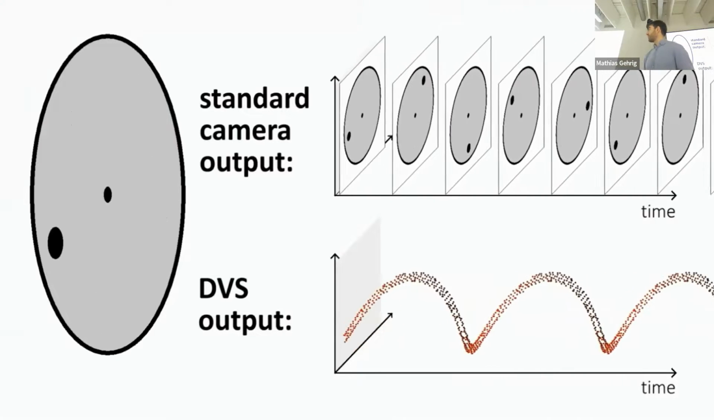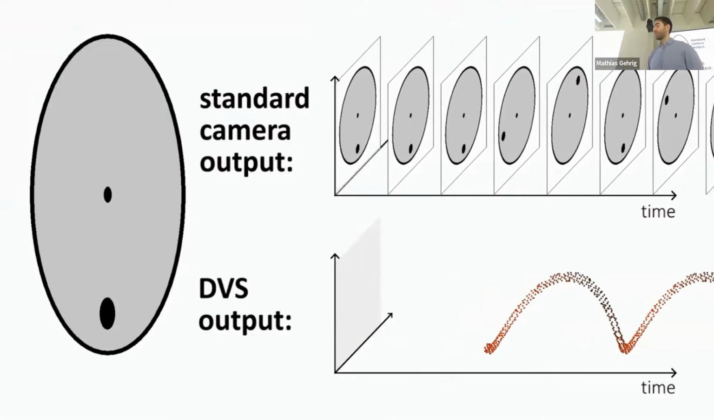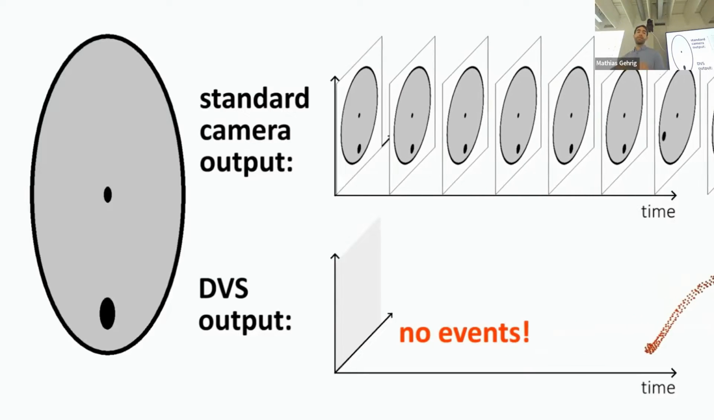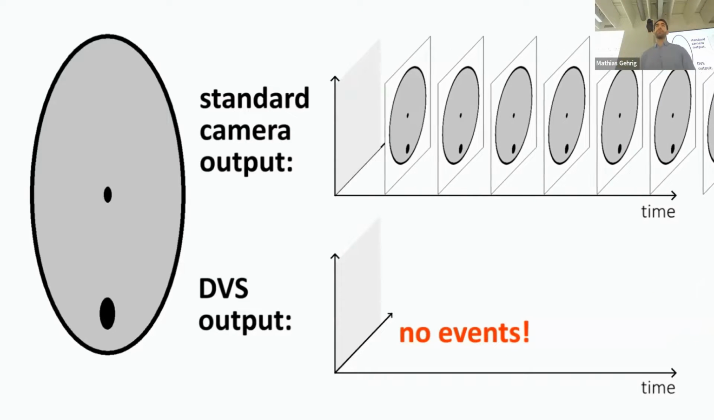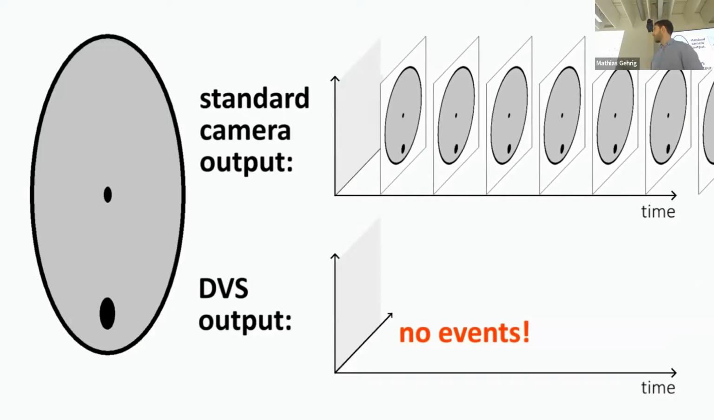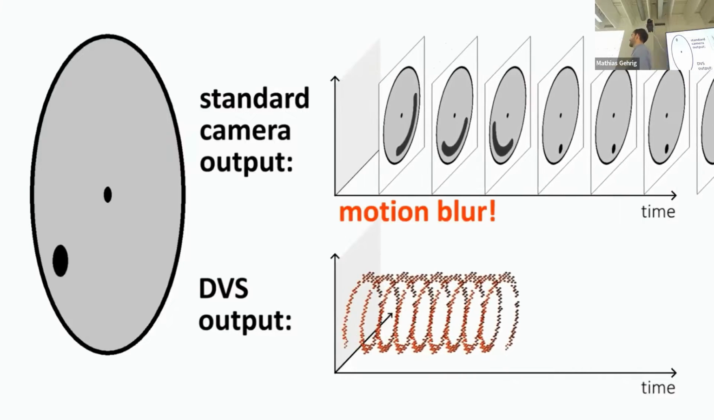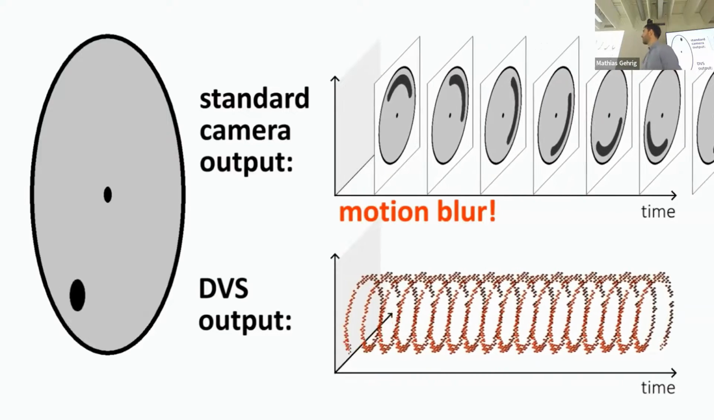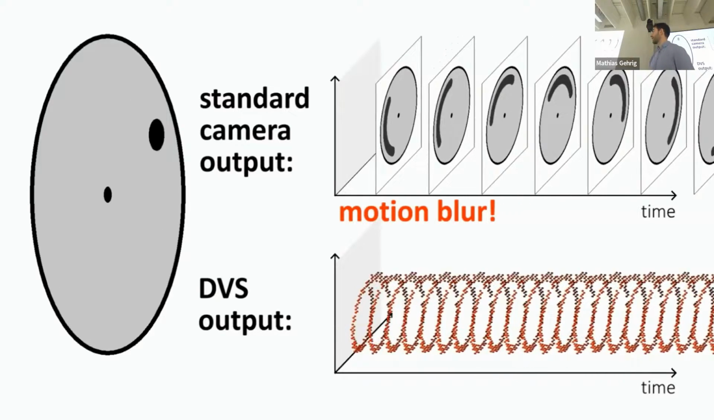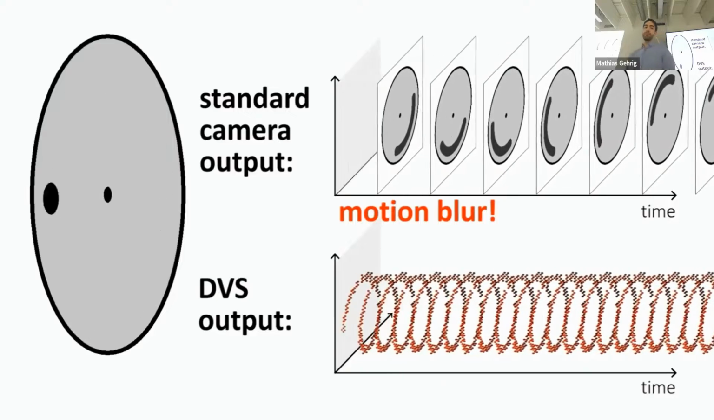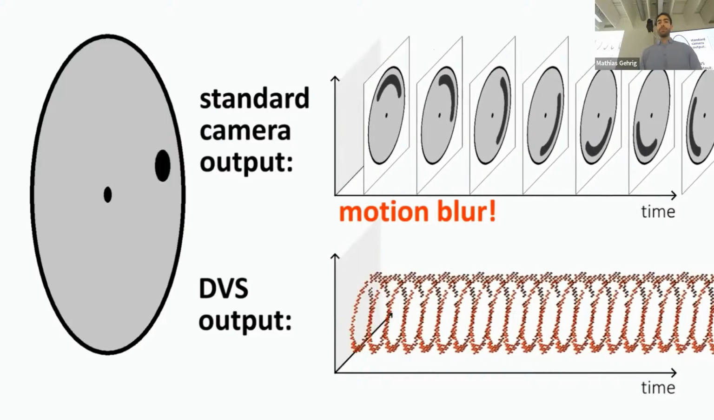If you now stop the rotating disk, no events are generated, while a standard camera still emits regular frames. Now, if you increase the speed of the rotating disk, you'll see that a standard camera has a motion blur due to the exposure time, but due to the high temporal resolution of event cameras, we don't typically have motion blur in standard scenarios.